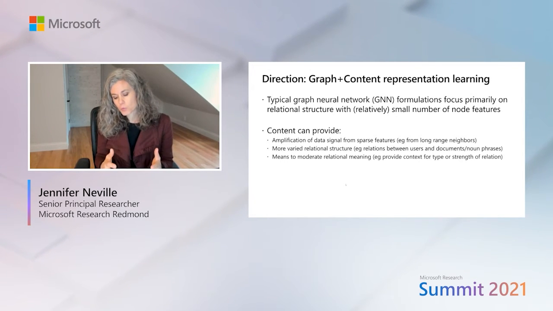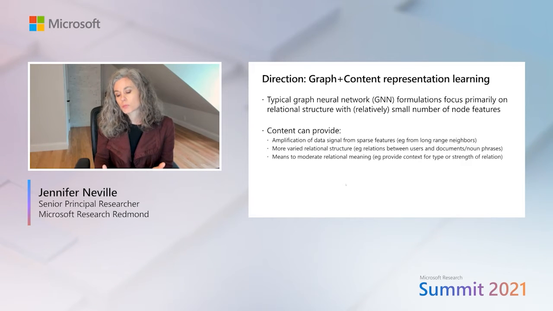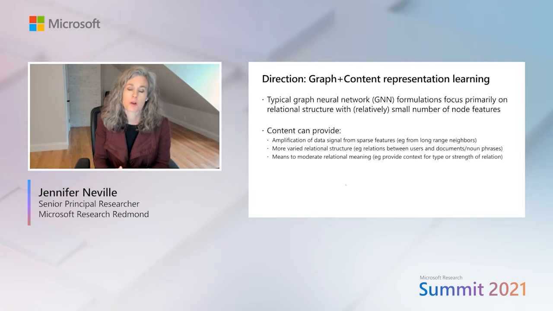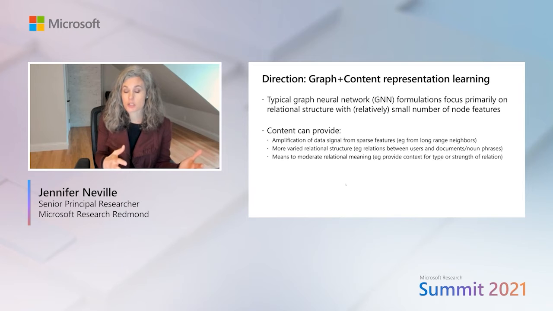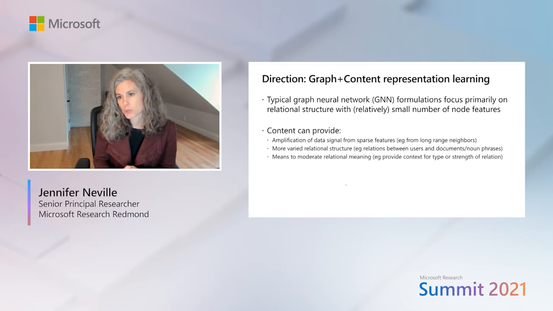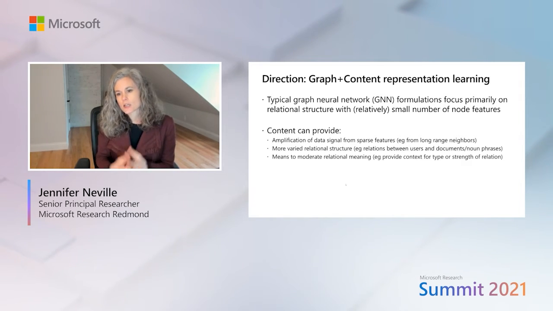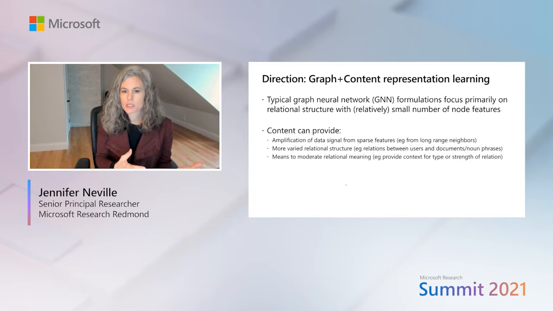And the technical direction that we have to move to develop these methods is really to move beyond the traditional GNN formulations that focus primarily on using the relational structure to improve predictions in the graph based on a relatively small number of node features. So these may be attributes of users or pages that are in the graph. And instead, when we move to trying to incorporate content, there's a much broader set of information that we have to include into those structures.